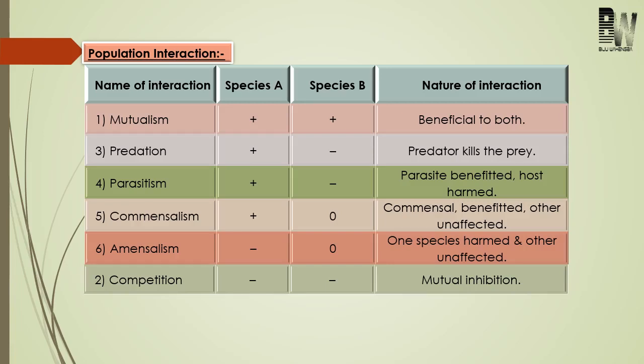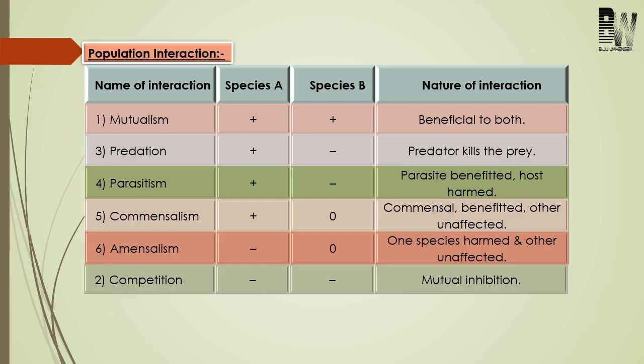First come to mutualism. Actually, it is the interaction between two organisms in which both organisms will be benefited. And mutualism is also known as symbiosis. Predation. In predation, of the two interacting organisms, one will be benefited and the other will be harmed. Here, the benefited organism is called predator and the organism which is harmed is known as prey.